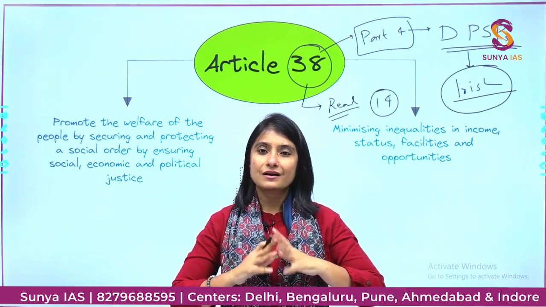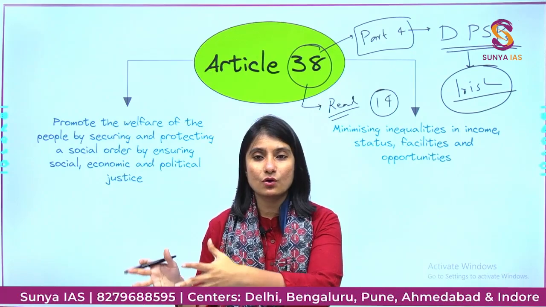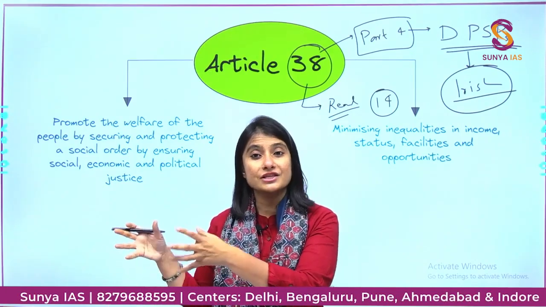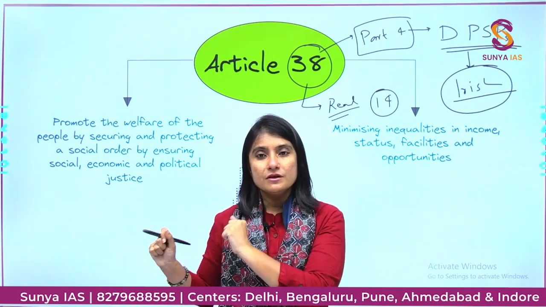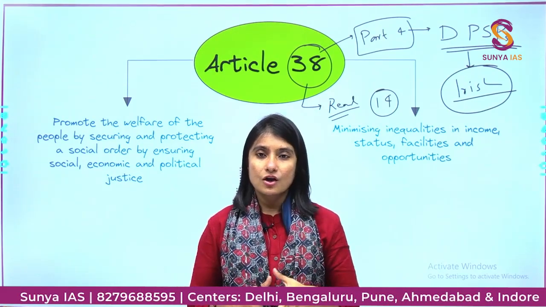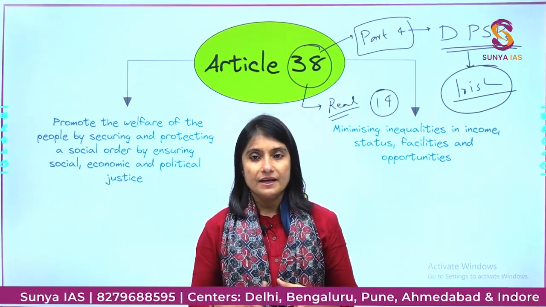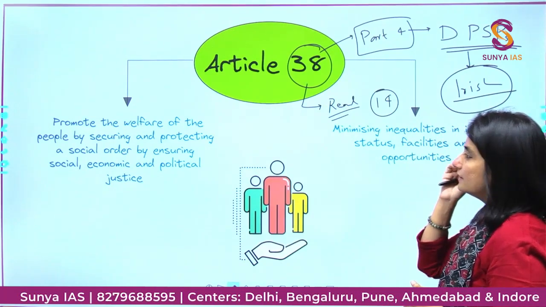Okay, they will talk about establishing a welfare state. They will talk about uplifting the weaker section as a whole and not individual rights. So the fundamental rights and DPSPs are always contradicting each other. And that is why Article 38 is usually read with Article number 14.